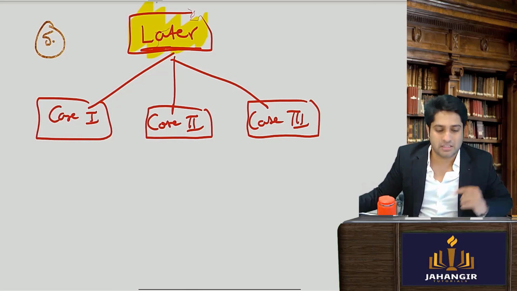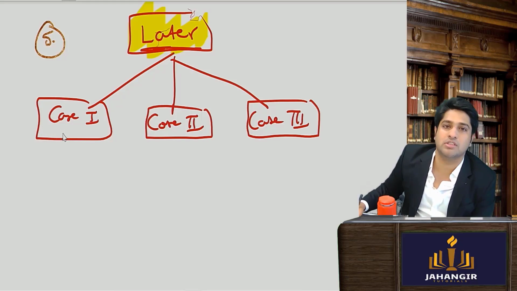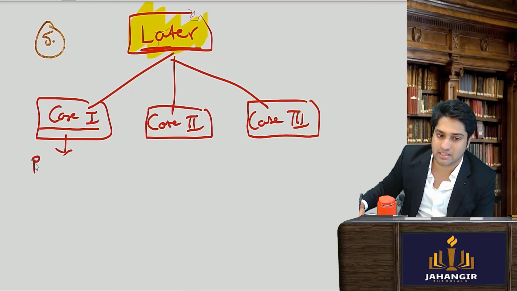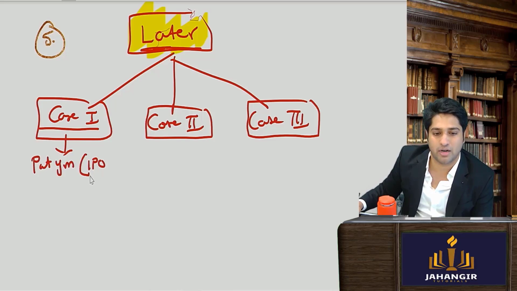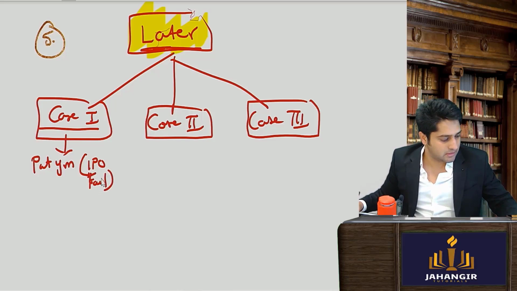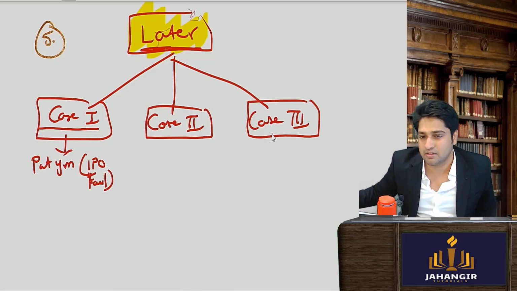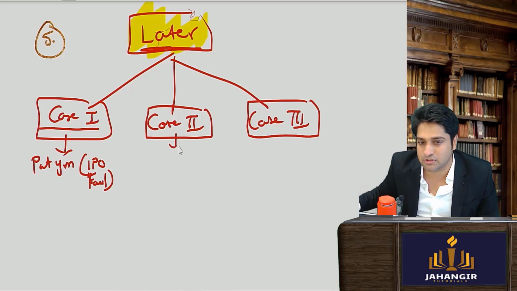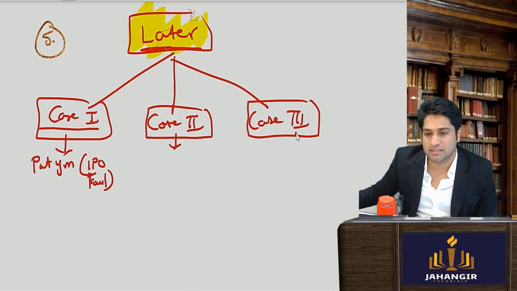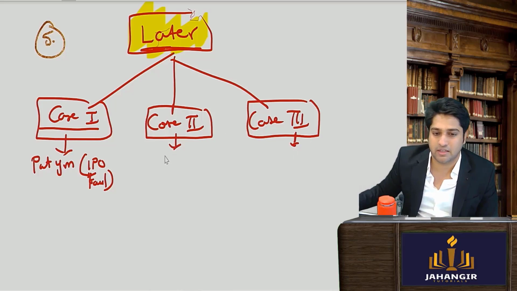Now case 1, let's say it was a case like Paytm. Paytm वाला केस देख रहे हैं हम लोग, जिसमें IPO लॉसेस हो रहे थे. It was falling. Okay, IPO was a kind of a failure. The next case we are seeing where, let's say, it went a hit.